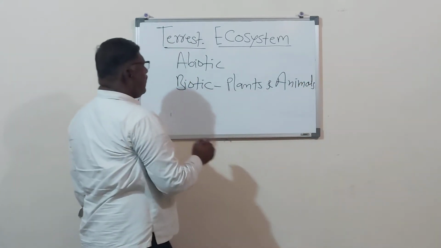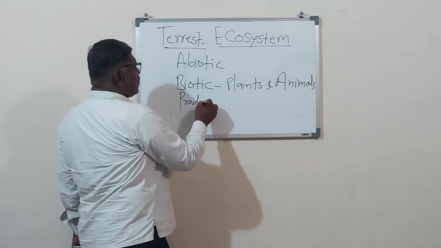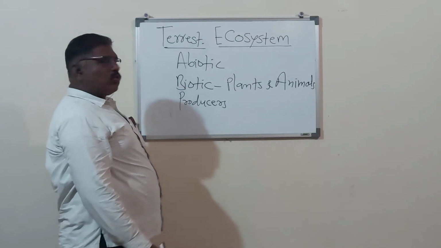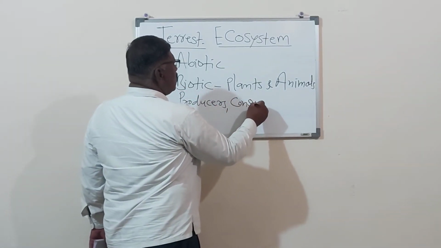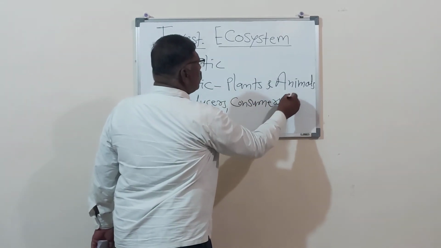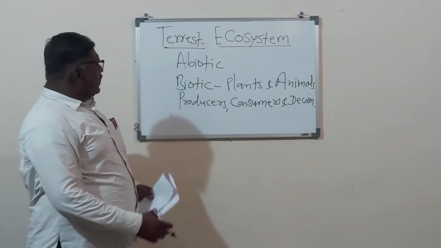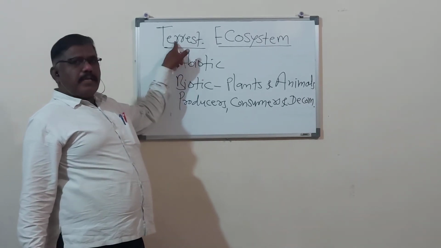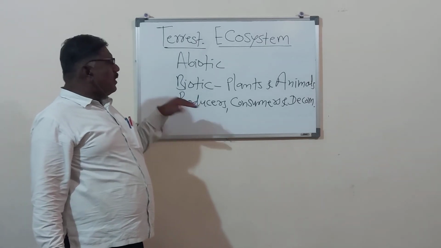We can say the producers are the plants, microscopic and megascopic. Then again the consumers, and lastly the decomposers. There is somewhat of a difference in the producers of the terrestrial ecosystem. They are the plants on the land.